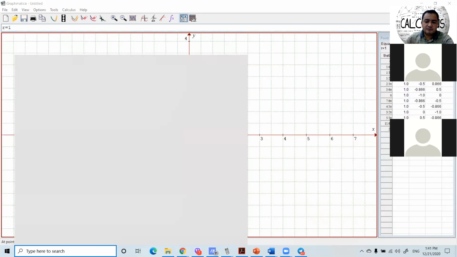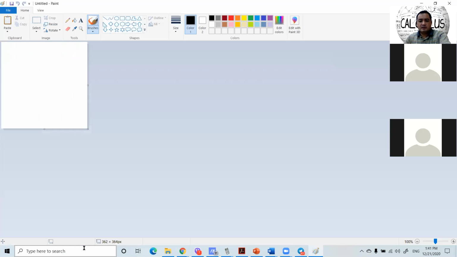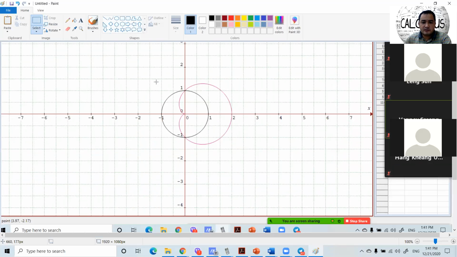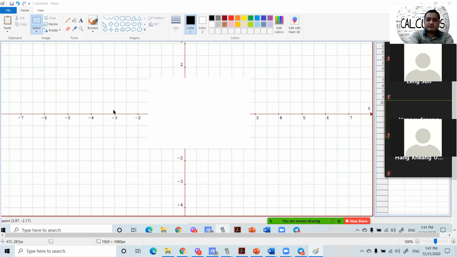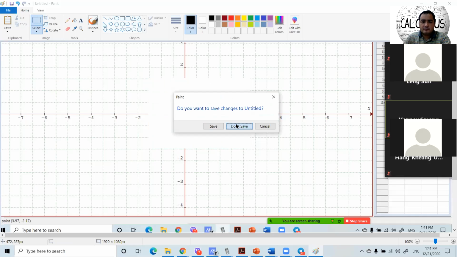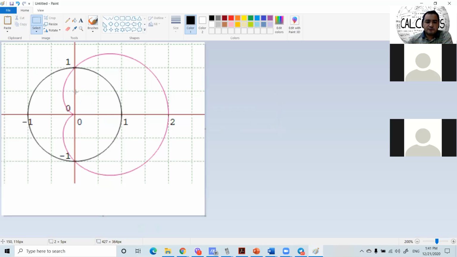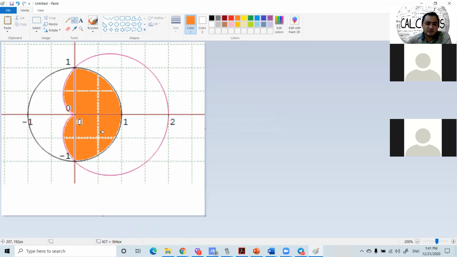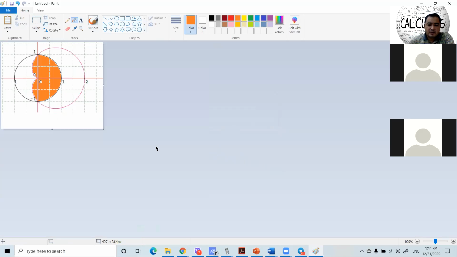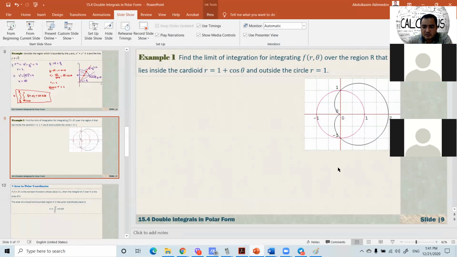So here, let me open Paint, and here we are talking about this picture. If I shade this, we are talking about this region.